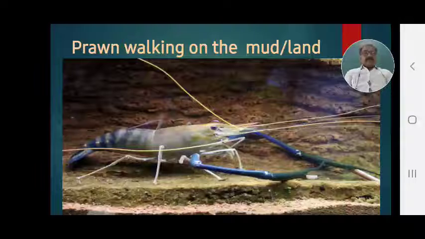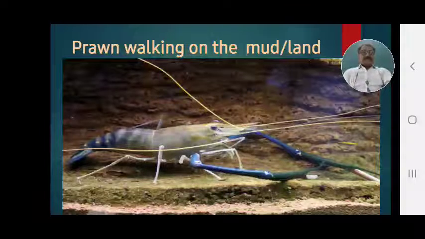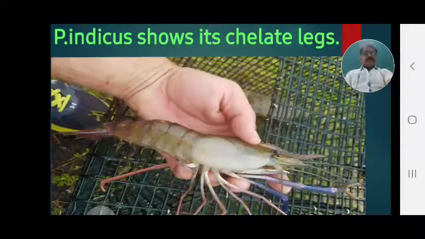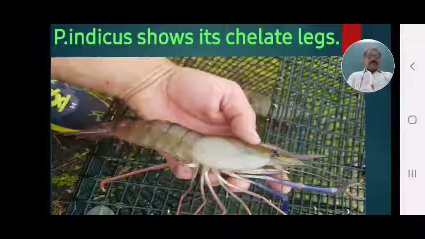This is the tiger prawn, that is Penaeus monodon. Bands are present on the prawn, and antennules and antenna are long. Walking legs are large and well developed. This is the Penaeus indicus, showing its ciliate legs.